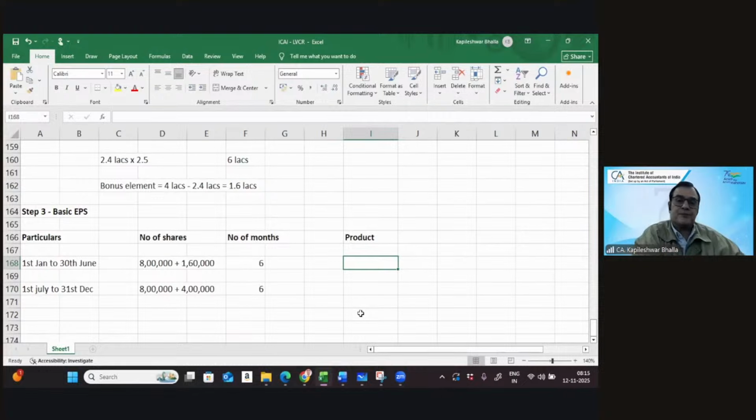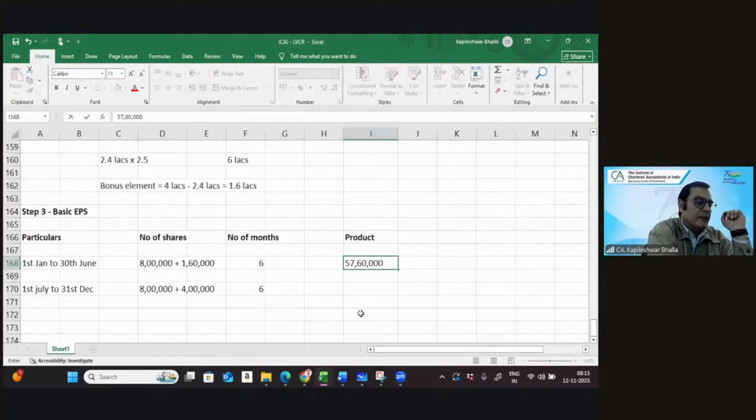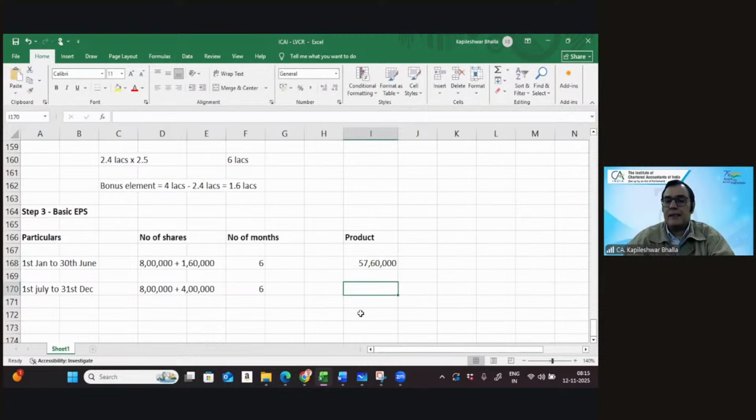Let's take the product. 9 lakh 60 into 6 works out at 57 lakh 60,000. And it is 12 lakh into 6, which works out at 72 lakhs. So we can get the product in this case. We'll organize the EPS for the other years as well. And we take the product that is 12.